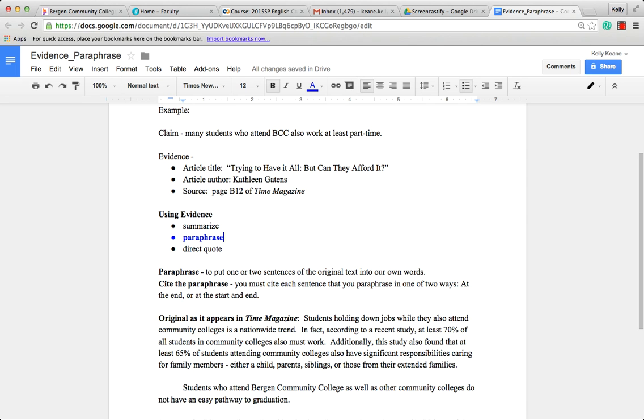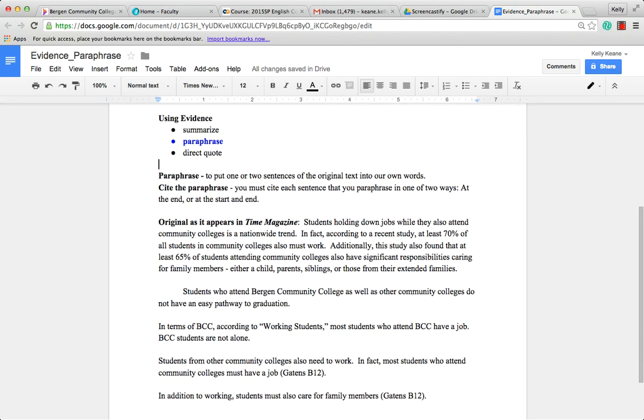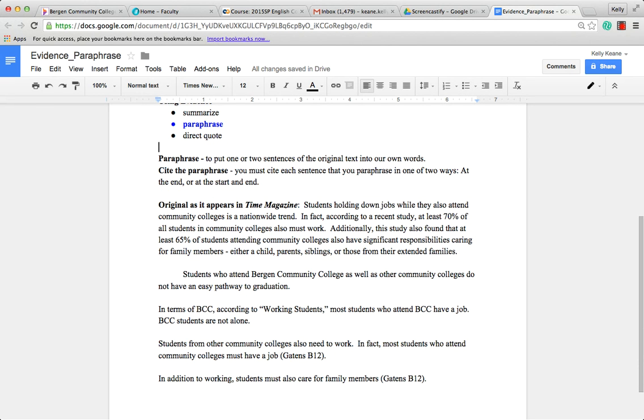Now, we're going to have to do some citing. That is, we're going to have to give Kathleen Gatens credit for the work that she did. So let's take a look at an example. Here's the original as it appears in Time Magazine. Kathleen Gatens writes, "Students holding down jobs while they also attend community college is a nationwide trend.